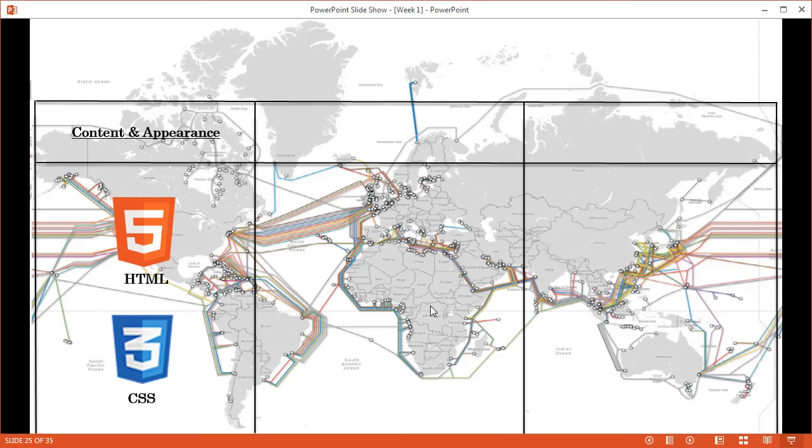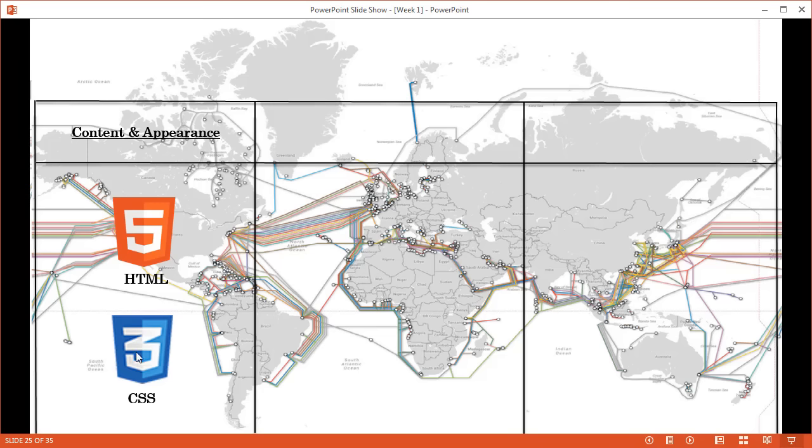And our first two languages that we will be starting to learn from next week onwards will be HTML and CSS. With HTML, if we write code in that language and then give it to the browser to read, then the browser will display the content of the website. If we write code in the CSS language, and then whatever that means, hypertext markup language, cascading style sheets, doesn't matter.